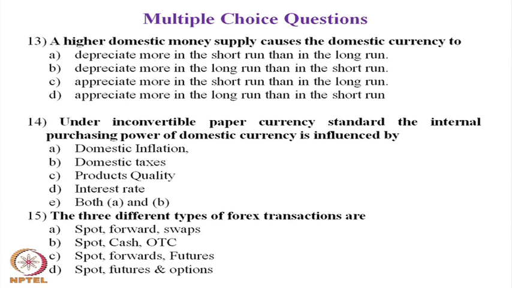Question number 15. The question number 15 is for you. The three different types of forex transaction are, the choices for you are A. Spot, forward, swaps, B. Spot, cash, OTC, C. Spot, forward, futures, D. Spot, future and options. Mark the answer, keep it with you.